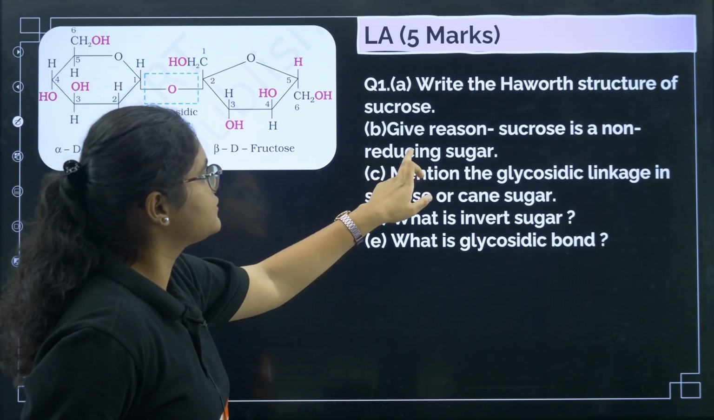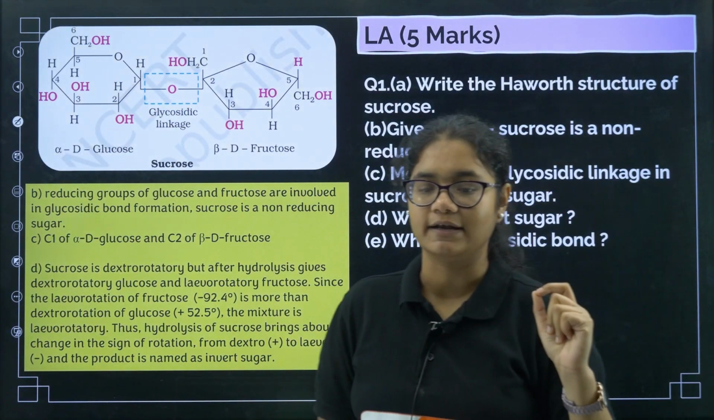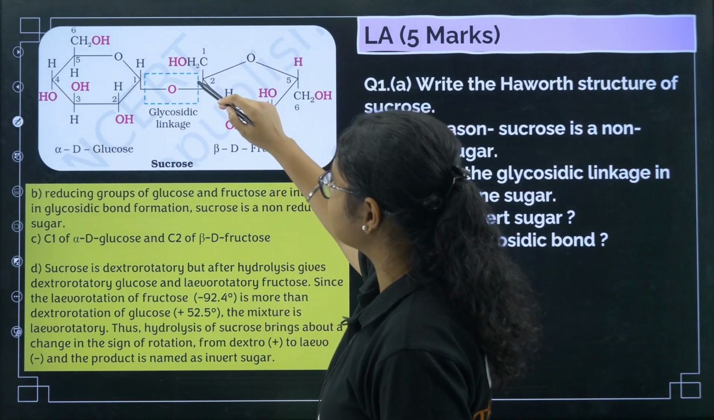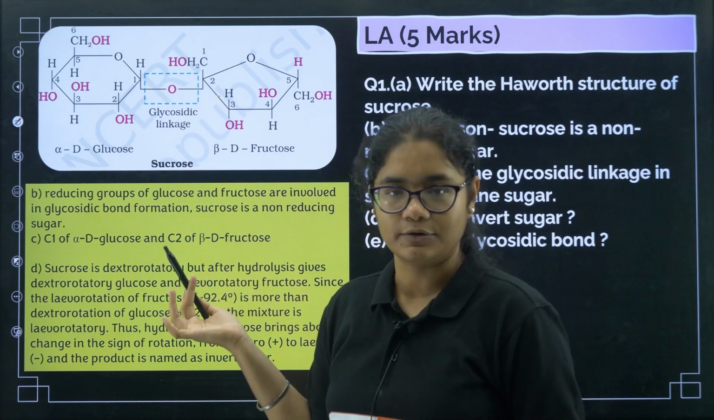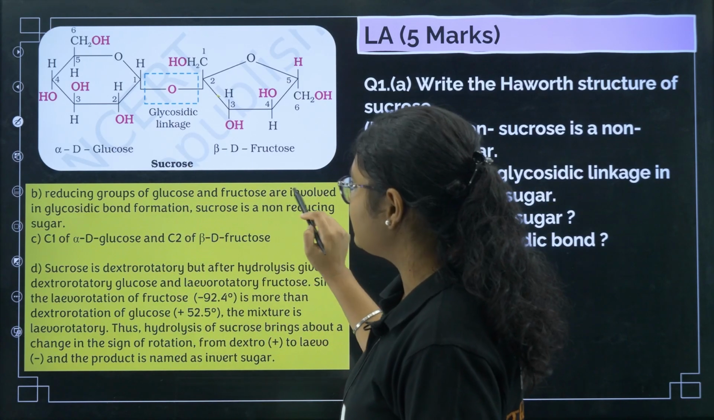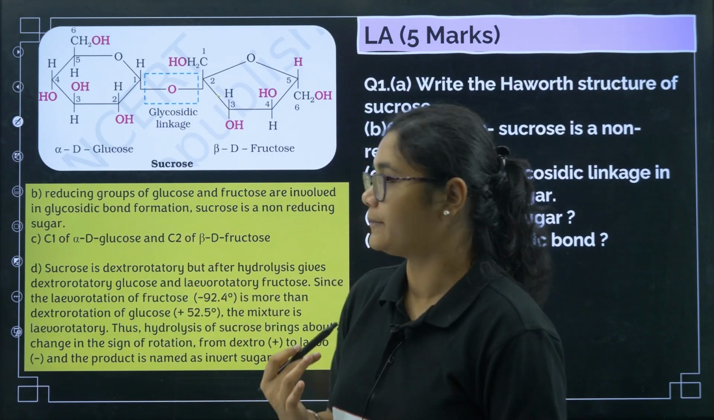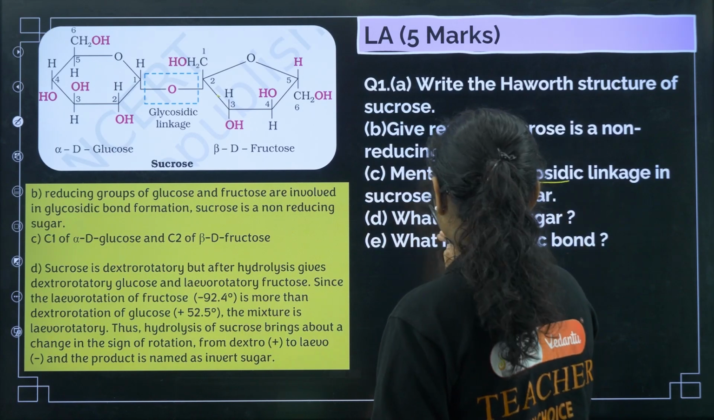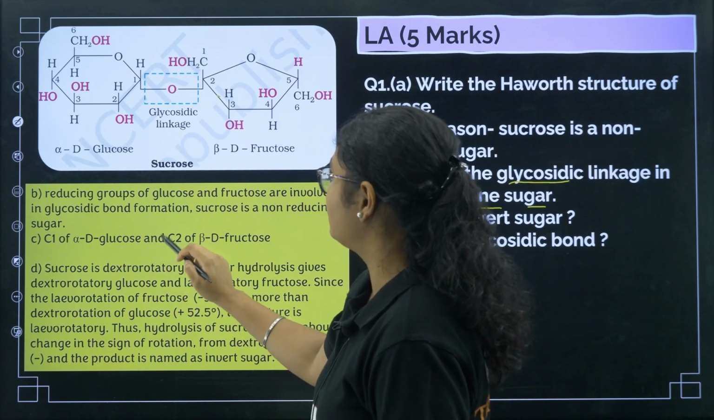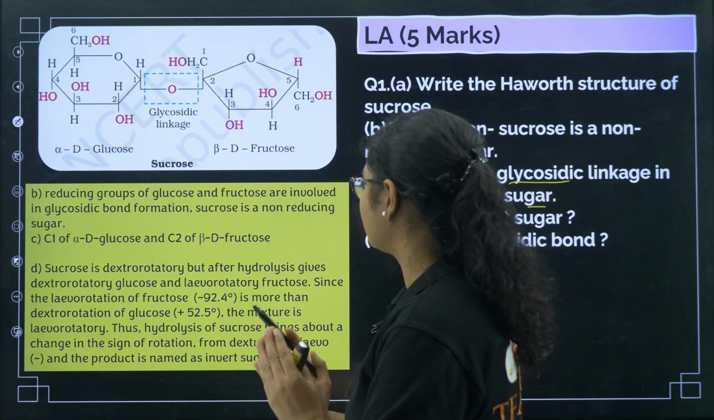Give reason: sucrose is a non-reducing sugar. I told you the trick to find it: you should have a hemiacetal group. In this there is no hemiacetal group, here also no hemiacetal group, so that is why it is a non-reducing sugar. The reducing groups of glucose and fructose are involved in glycosidic bond formation. That is why sucrose is a non-reducing sugar. Next, mention the glycosidic linkage in sucrose or cane sugar. C1 of alpha D glucose and C2 of beta D fructose are joined together to give you sucrose.